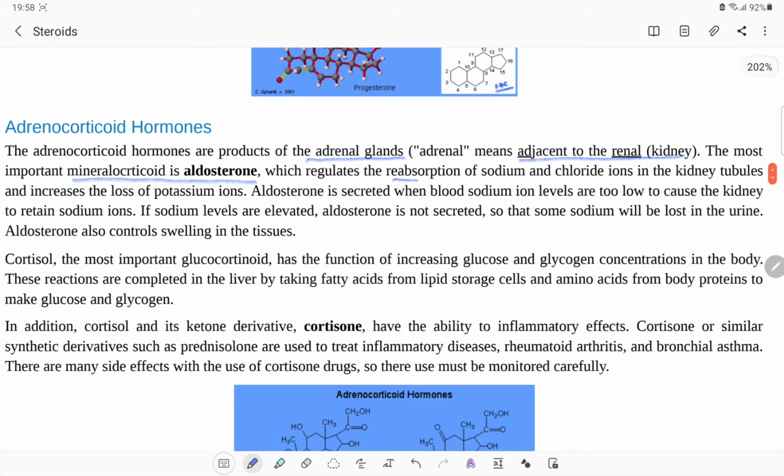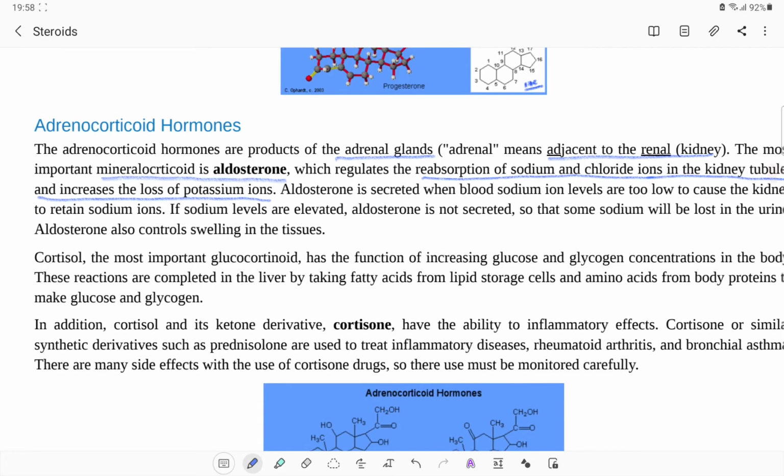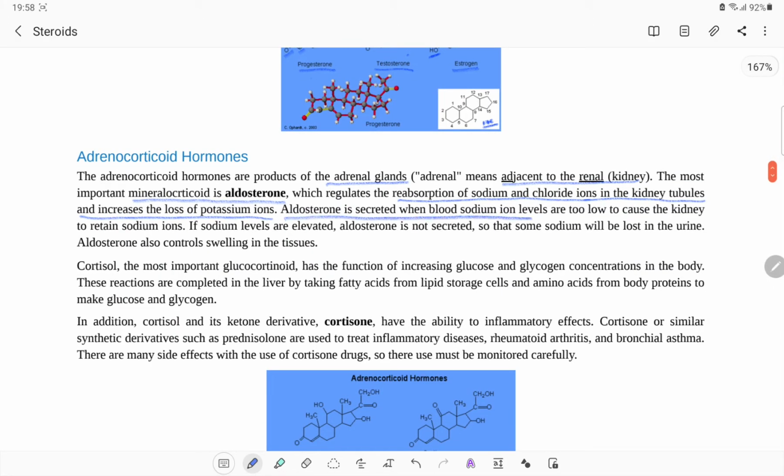This regulates the reabsorption of sodium and chloride ions in the kidney tubules and increases the loss of potassium ions. Aldosterone is a very important hormone which has a regulatory role in the kidney, because adrenal itself means near to the kidney. Aldosterone is secreted when blood sodium levels are too low, to cause the kidney to retain sodium ions.